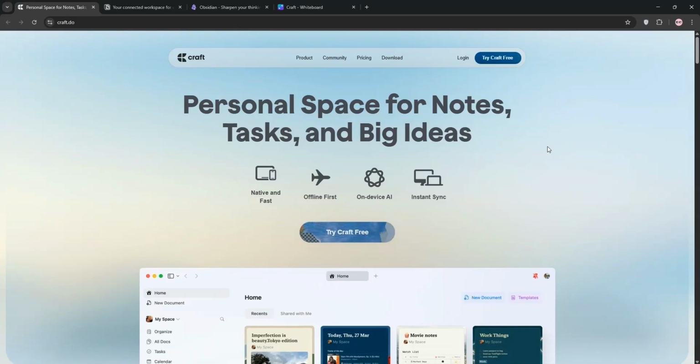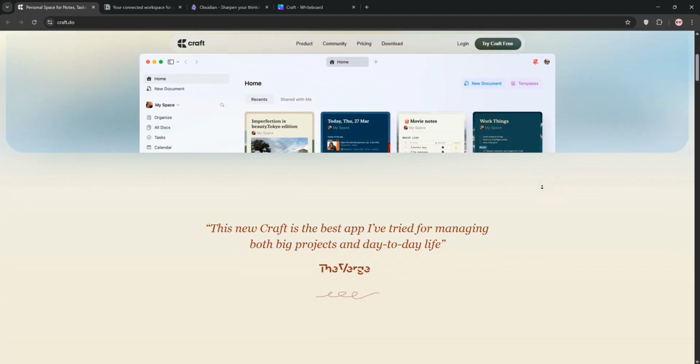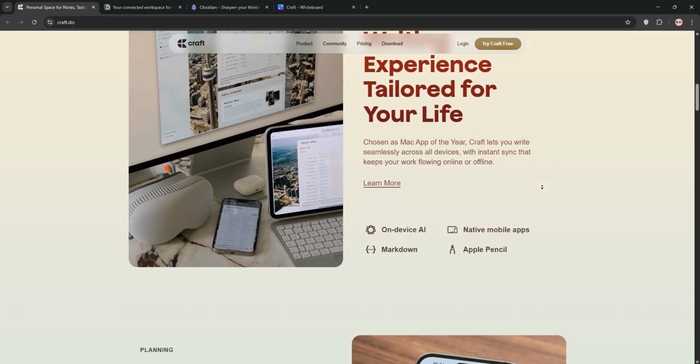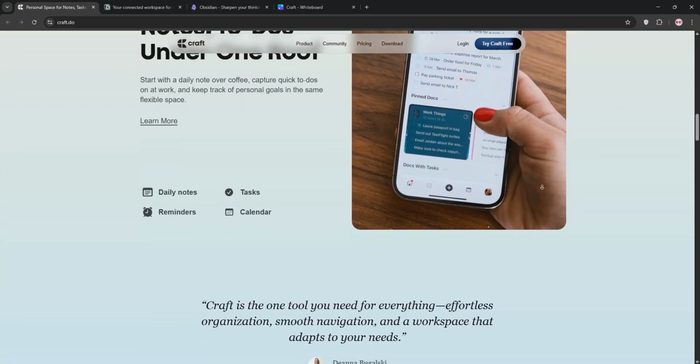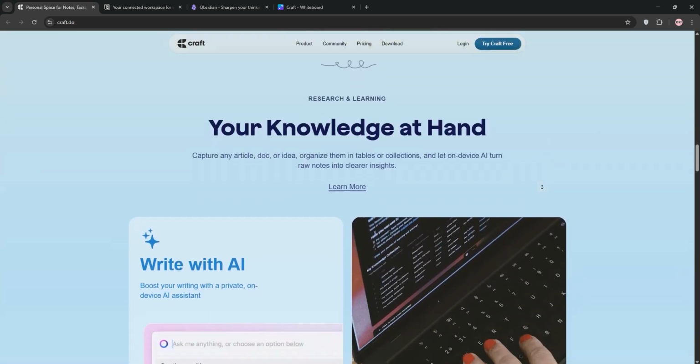I've been using Craft, Notion, and Obsidian for a while now. These are three popular productivity tools. I'll break down what each one is, then compare them to help you pick the best one for your needs. Let's get started. First up, we have Craft.